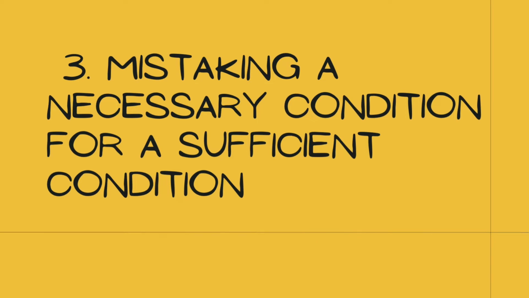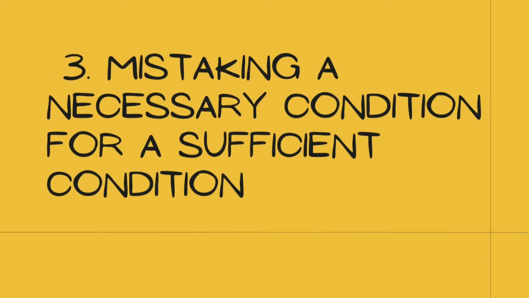The third flaw is mistaking a necessary condition for a sufficient condition. This is an error of high importance because it is frequently tested. I'll repeat it. This is mistaking a necessary condition for a sufficient condition. Okay, we'll study an example. In order to be a good athlete, one has to have agility, which means quickness in physical movements. Sarah has agility, so she must be a good athlete.